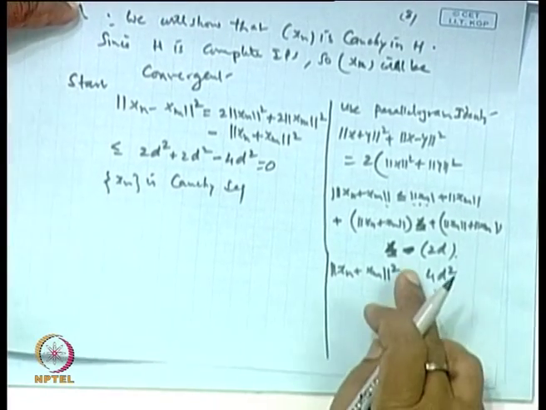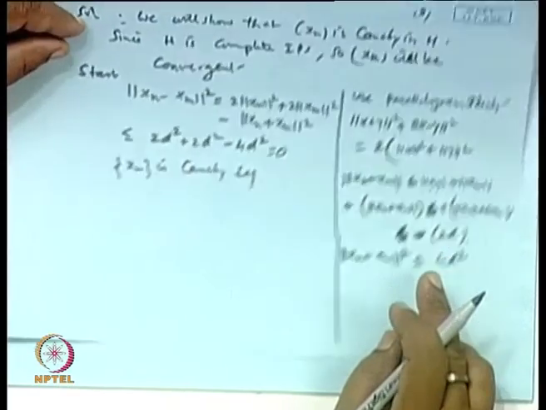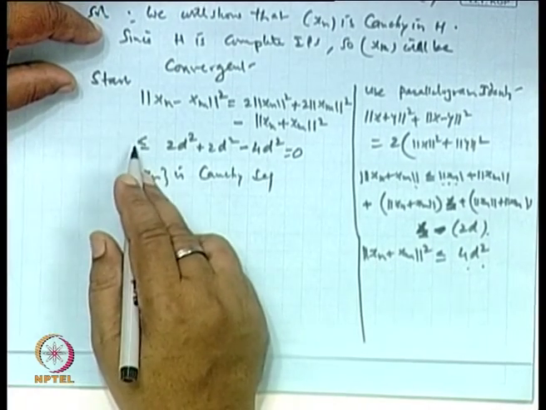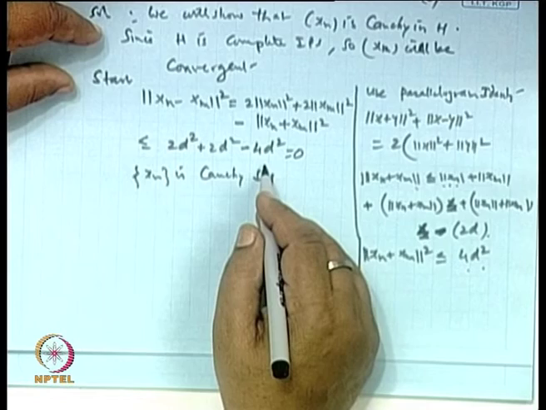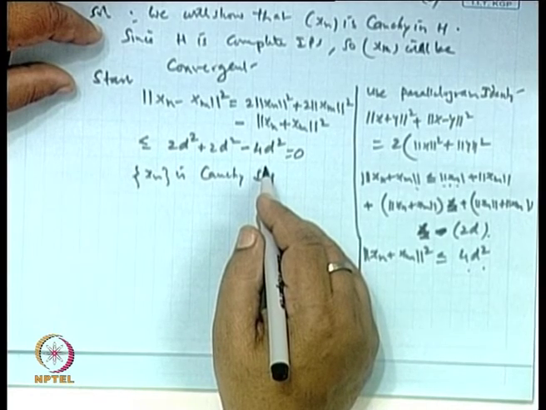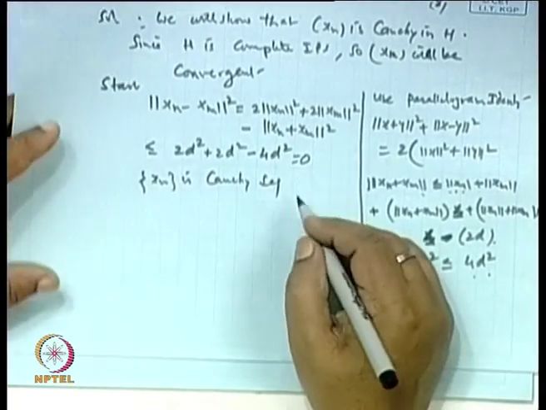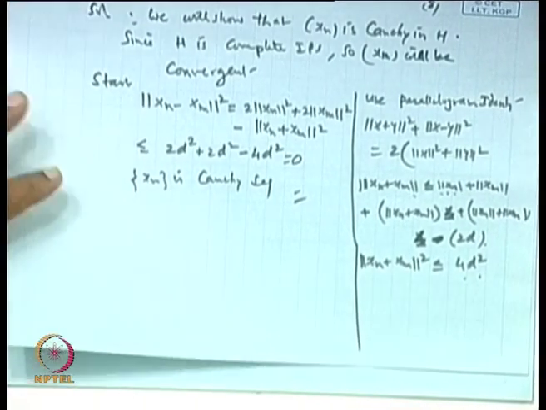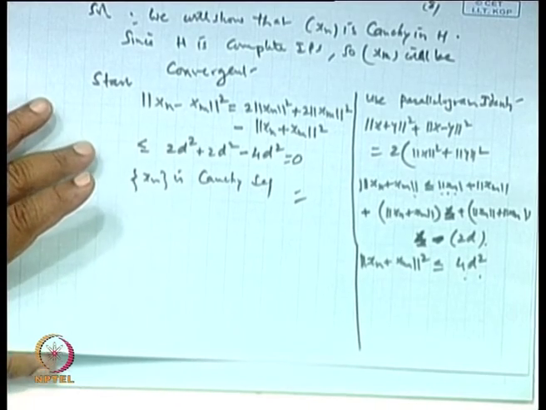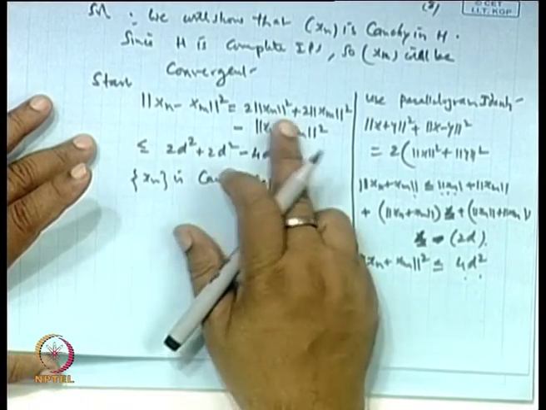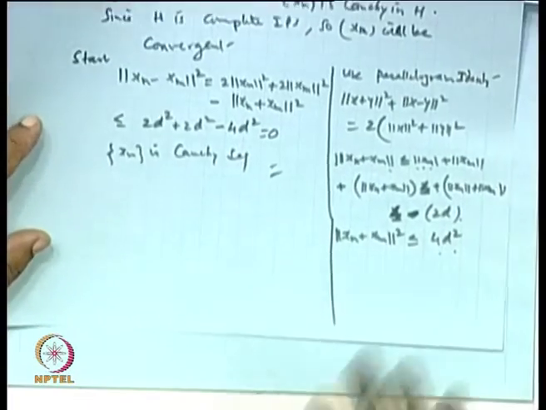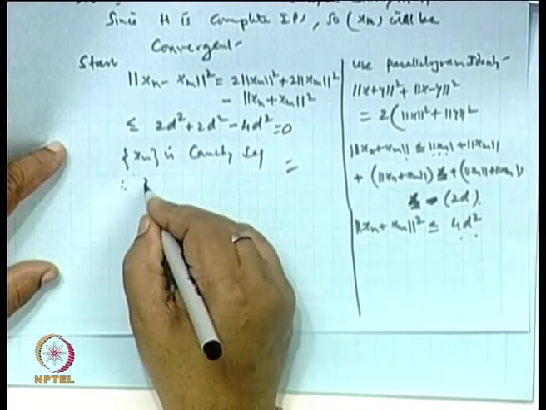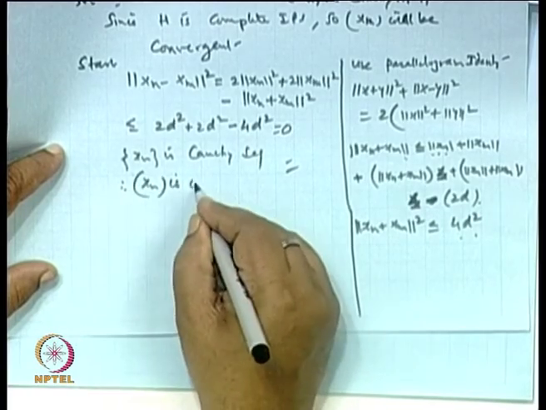Should be greater than or equal to, because here is a minus sign. If I put greater than or equal to, then this will be automatically greater than 0. So it is less than or equal to this part, minus this. So it is a Cauchy sequence. So what we see here is that we are getting this thing as 2 times this minus 4d square, and less than or equal to. Once it is a Cauchy sequence, therefore x_n is convergent. That's all.